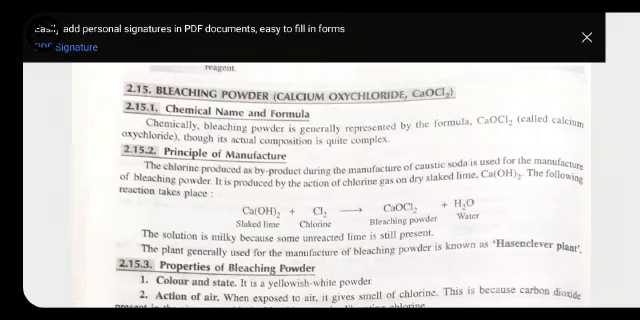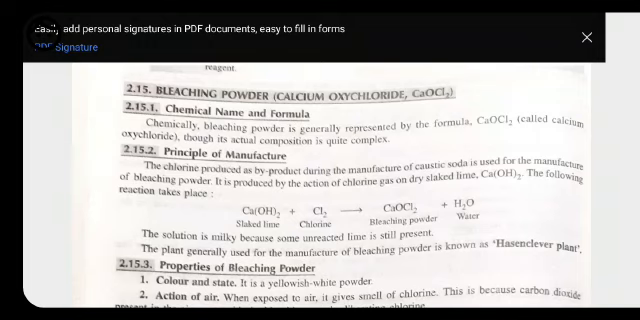So if you want the new syllabus, kindly go through the website, or if you need, we will send it to you. Okay, students, here I am going to start with the last topic of this chapter, that is, two more salts are left out. First we will start with bleaching powder.